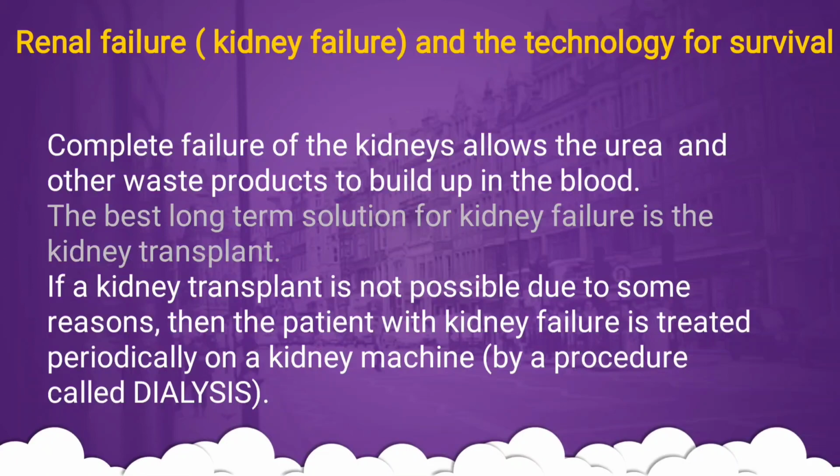Next is renal failure, or we can say kidney failure, and the technology for survival. Complete failure of the kidneys allows urea and other waste products to build up in the blood. The best long-term solution for kidney failure is a kidney transplant. If a kidney transplant is not possible for some reason, then the patient with kidney failure is treated periodically on a kidney machine by a procedure called dialysis.